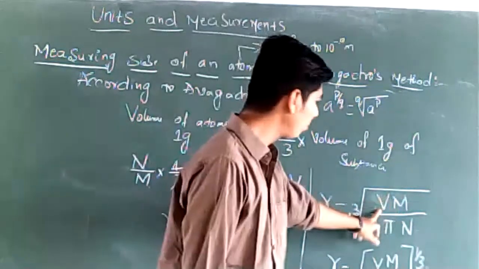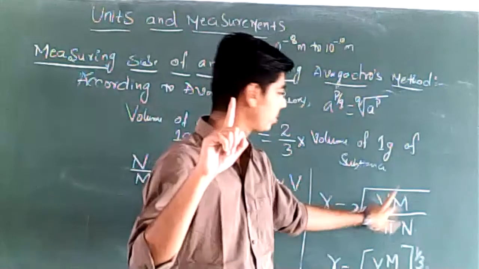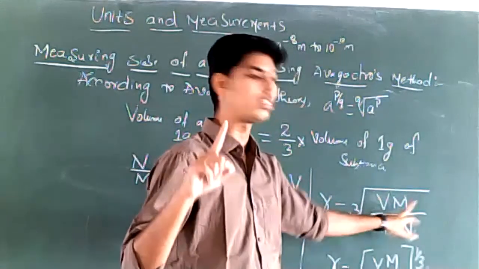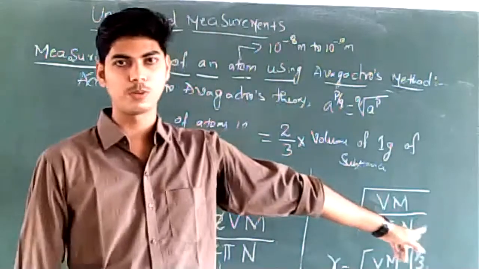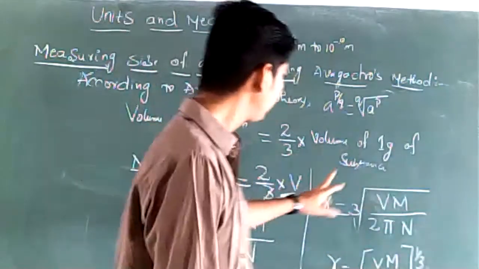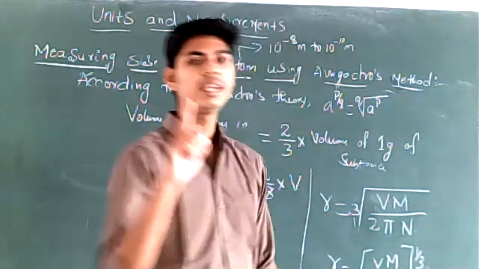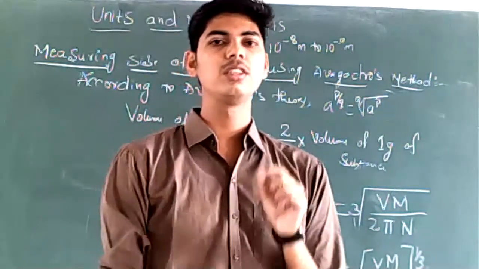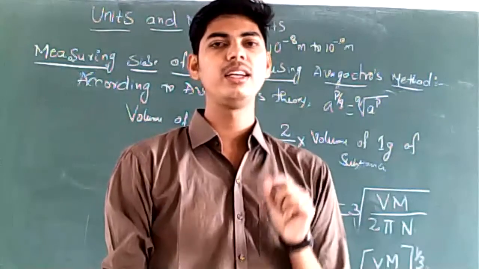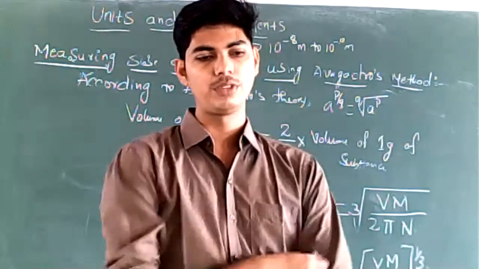If you know the volume of 1 gram of the substance, if you know the molecular mass of that substance, and if you know the value of Avogadro's number, 6.023 × 10^23, and substitute, you will be getting the radius of one atom of the substance. This is how you can calculate the radius of an atom of the substance.